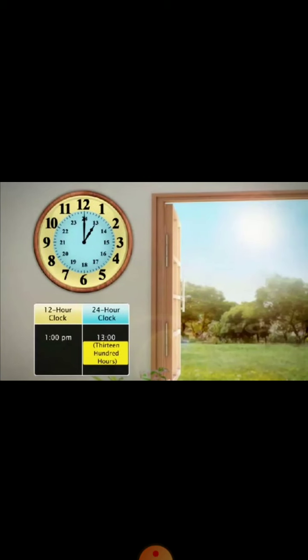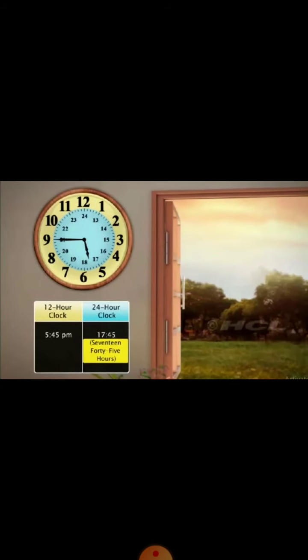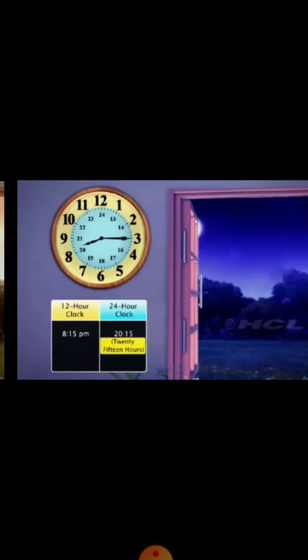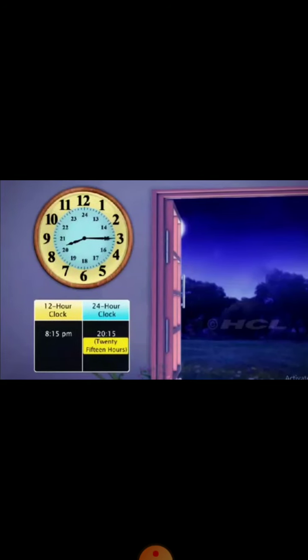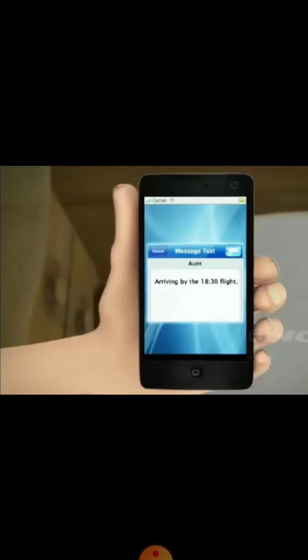Now, the time at 1 PM is read as 1300 hours. And the time at 5:45 PM is read as 1745 hours. The time at 8:15 PM is read as 2015 hours. The time at 11 PM is read as 2300 hours. Is that clear?